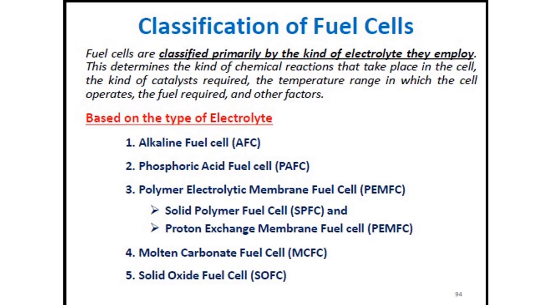So based on the type of electrolyte, the first one is AFC, that is the alkaline fuel cell. Next is the phosphoric acid fuel cell, PAFC. Next is the polymer electrolyte membrane fuel cell, that is PEMFC, and this is of two types: solid polymer fuel cell and proton exchange membrane fuel cell. And the fourth is the molten carbonate fuel cell, MCFC, and the last one is the solid oxide fuel cell. So these five we are going to explain in detail.